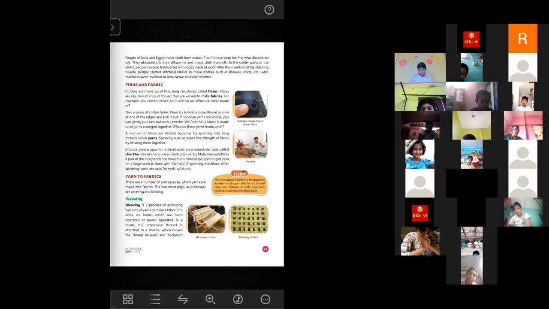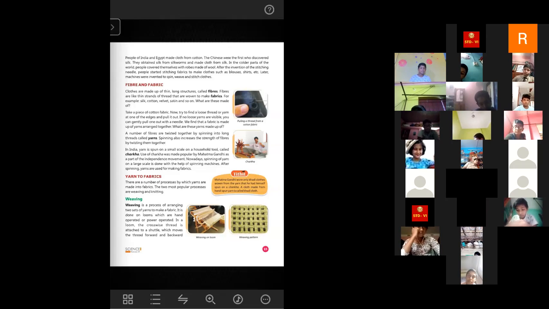The khadi clothes, the material is completely different. It's a little bit thick and rough, because there is not that much finishing, because we don't use machines. We make it by our own hand. The laborers make it by their own hands, and they even make the threads from the cotton balls using these charkas. They don't use any machines.